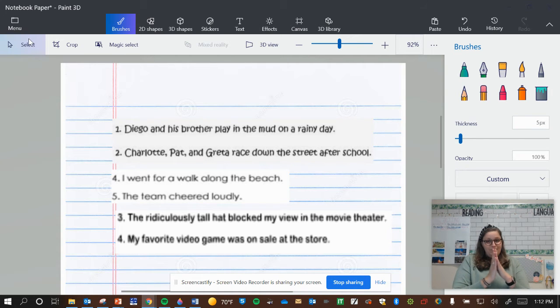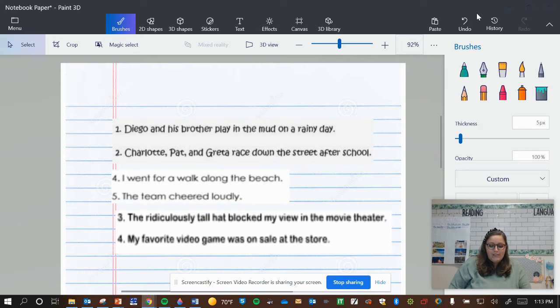The predicate is what's happening or what the subject is doing, okay? So we usually find the what for the predicate. We find the verb and we circle it. And where does our chop line go? Right before the verb. Everybody say chop line. Subject and predicate. Okay, good job.